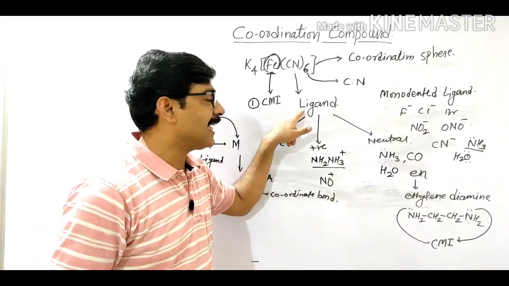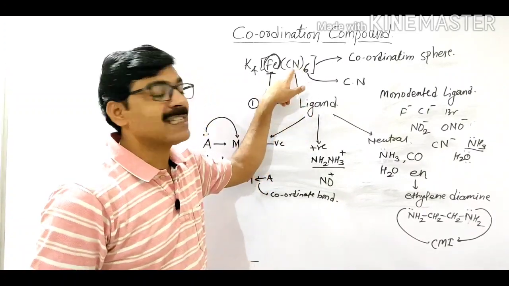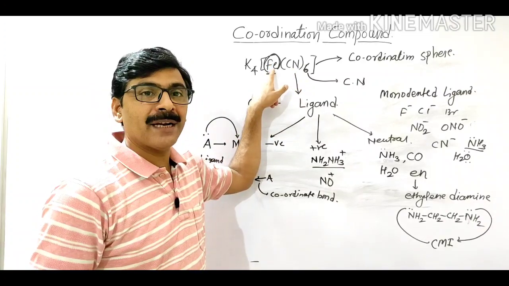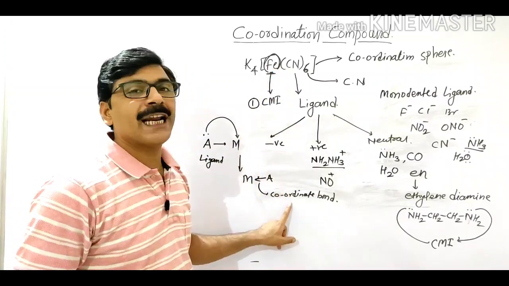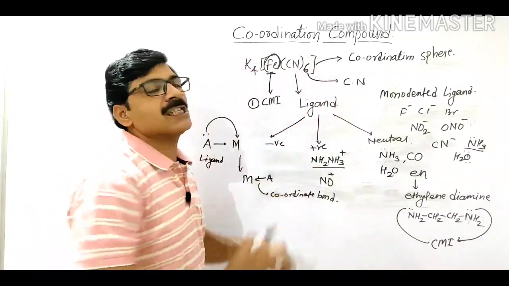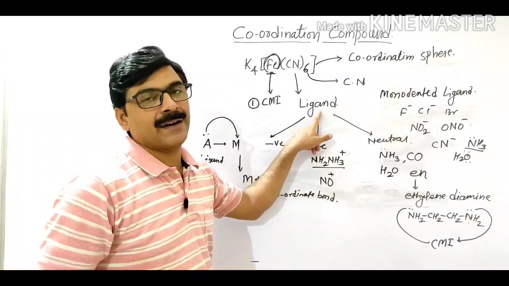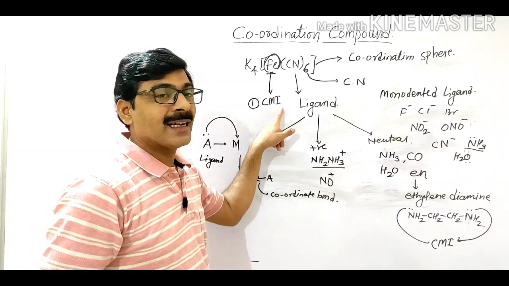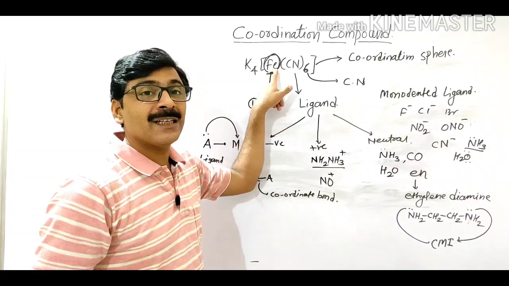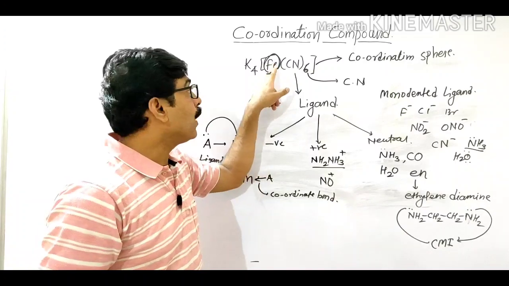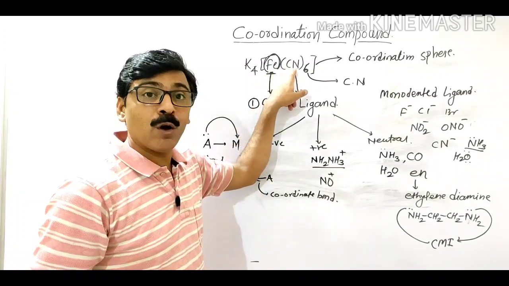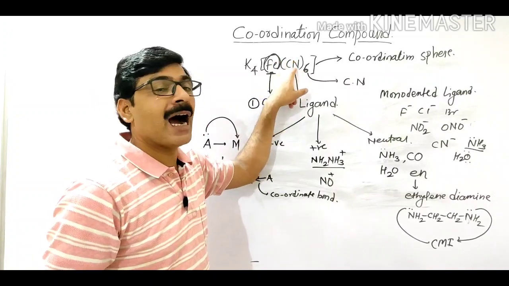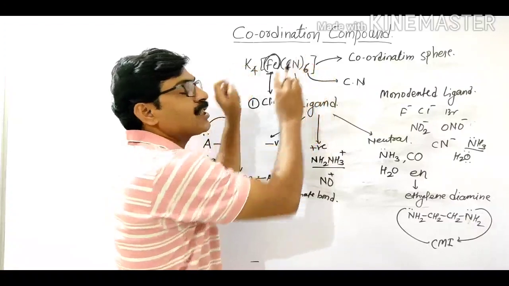So what is called a ligand? A ligand is a group which is bonded to the central metal atom with a coordinate bond in a coordination pair. Then what is called the central metal ion? It is the positively charged metal ion to which neutral molecules, negative ions or positive ions are attached in the coordination pair.